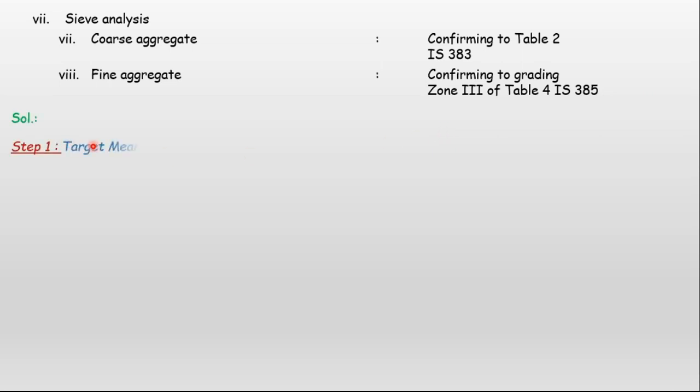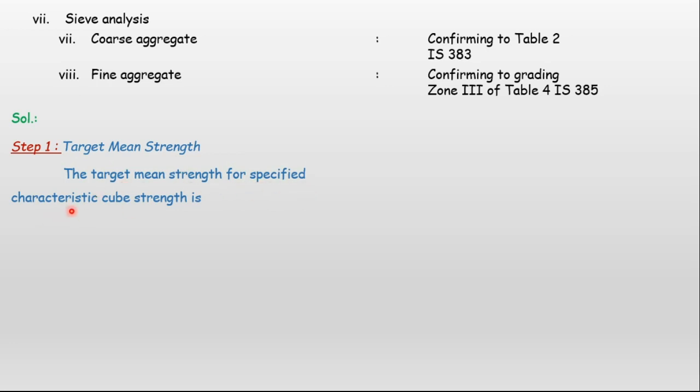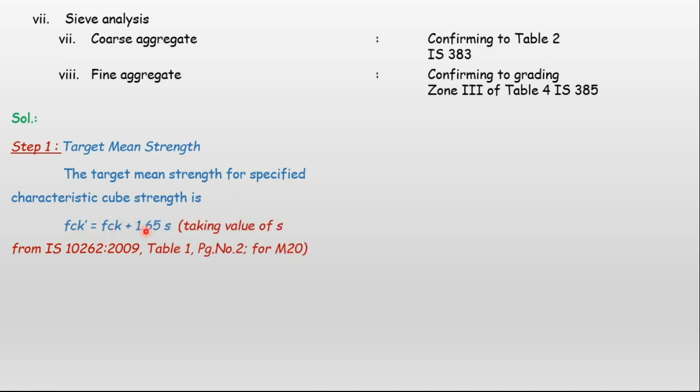So the solution. Step number 1 is target mean strength. The target mean strength for a specified characteristic cube strength is given as f'ck = fck + 1.65 times S. The formula for f'ck is provided in IS 10262-2009 on page number 2, and the value of S is also available in IS 10262-2009, Table 1 on page 2, for M20 grade of concrete.